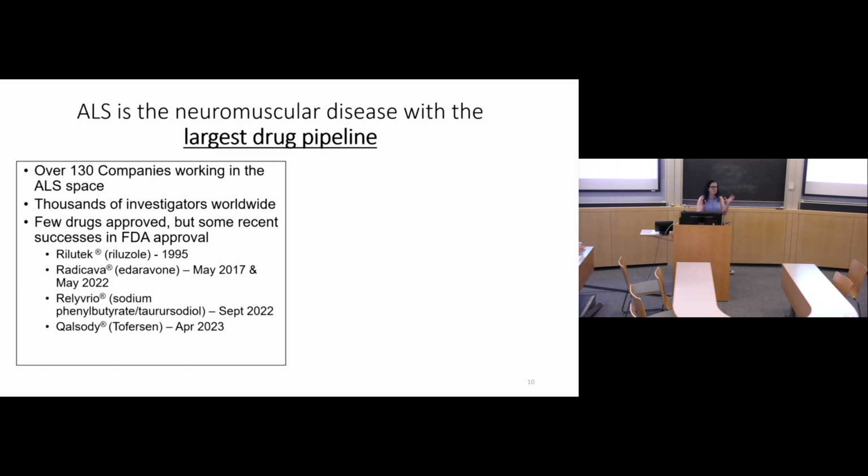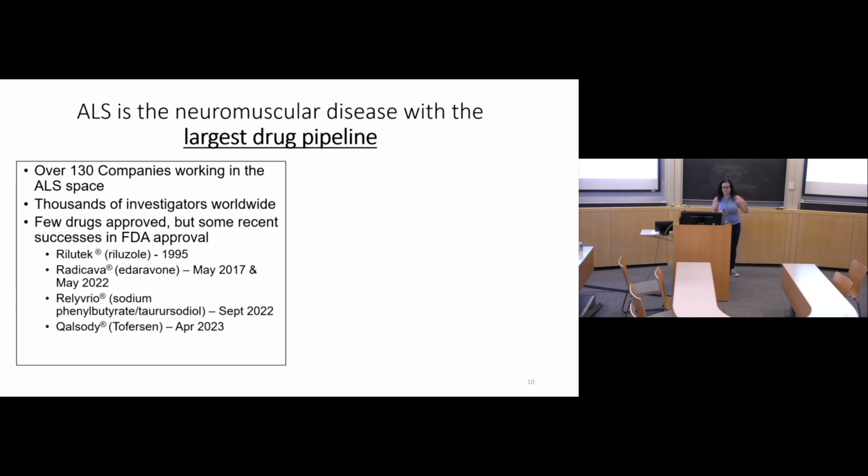ALS has a huge drug pipeline, partially because there are really not many, if any, available drugs for ALS. So there are many companies working in this space. For the history of drugs approved specifically for ALS, Riluzole is the oldest, in 1995.